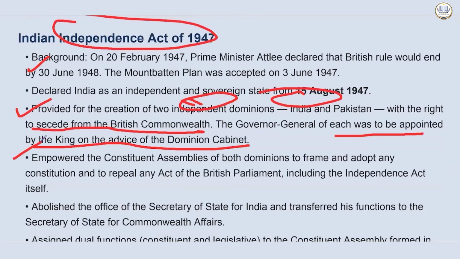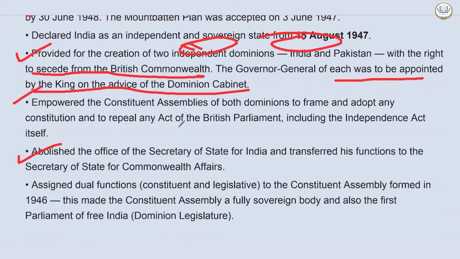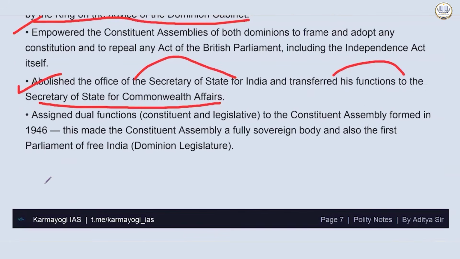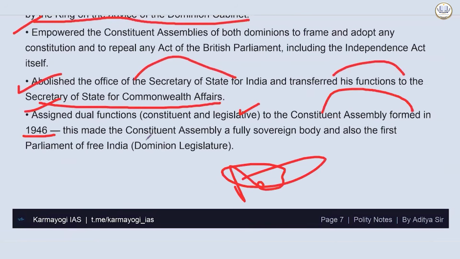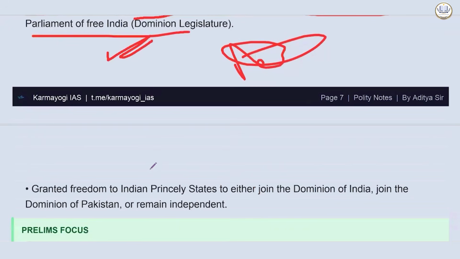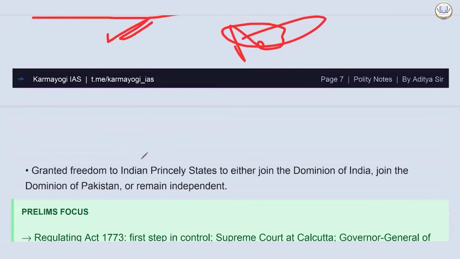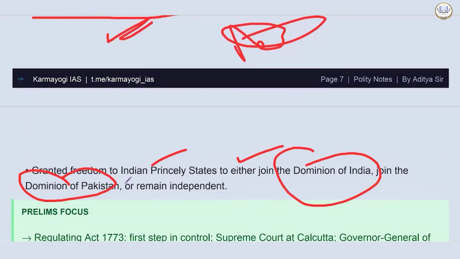It empowered the Constituent Assemblies of both dominions to frame and adopt any constitution and to repeal any act of the British Parliament, including the Independence Act itself. It abolished the office of Secretary of State for India and transferred his function to the Secretary of State for Commonwealth Affairs. It assigned dual functions, constituent and legislative, to the Constituent Assembly formed in 1946, and it became kind of a first parliament. This made the Constituent Assembly a fully sovereign body and also the Parliament of the Free India Dominion Legislature. It granted freedom to Indian princely states to either join the Dominion of India, join the Dominion of Pakistan, or remain independent.